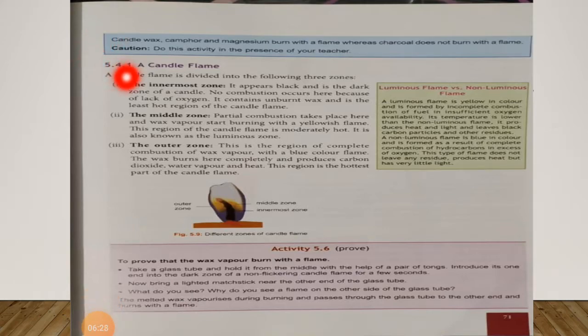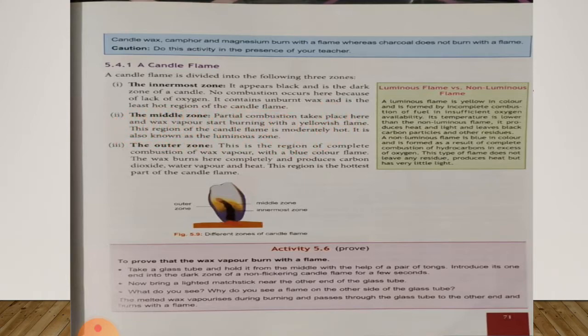Now let's read about a candle flame. A candle flame is divided into the following three zones. First, the innermost zone. It appears black and is the dark zone of a candle. Here you can see the different zones of a candle flame, the innermost zone. No combustion occurs here because of lack of oxygen. It contains unburnt wax and is the least hot region of the candle flame.